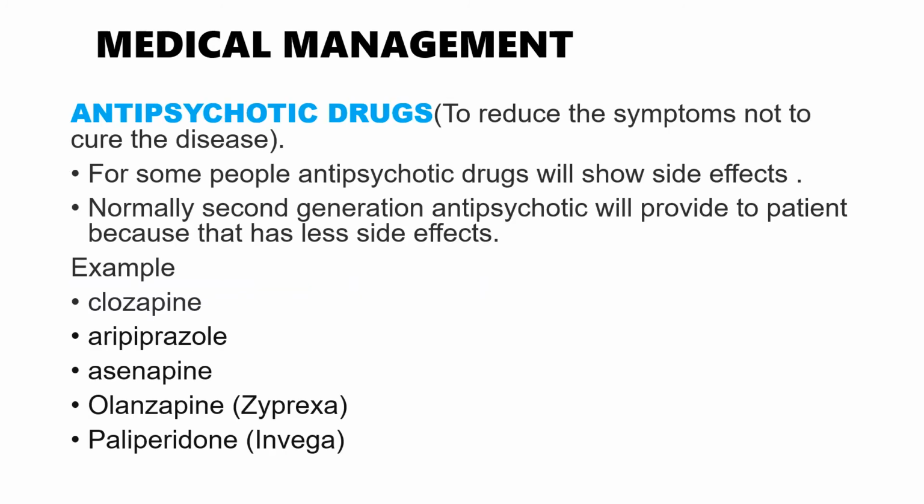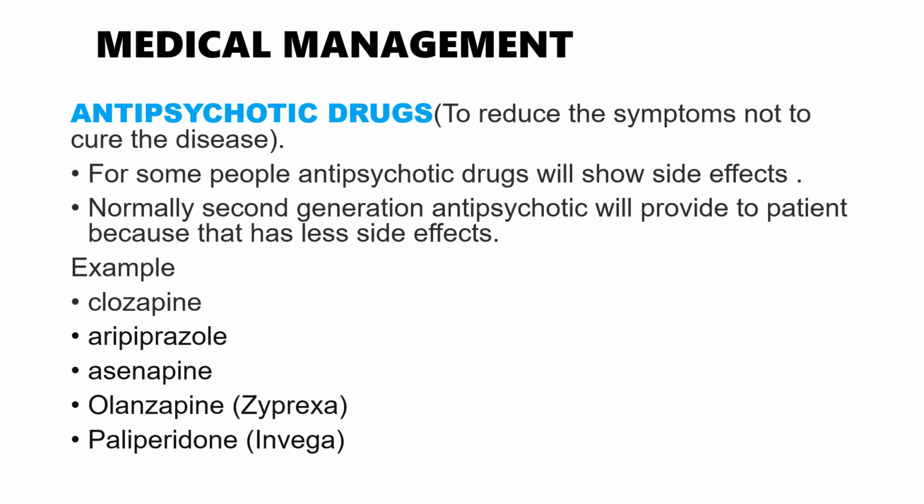Coming to the medical management, mainly we are giving antipsychotic drugs to schizophrenic patients to reduce the symptoms, not to cure the disease. Mainly second generation antipsychotic drugs are given because they have fewer side effects compared to first generation antipsychotics.